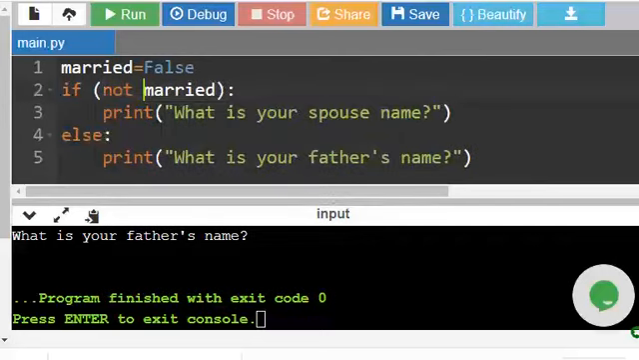If not married, here if not married is equal to true, that means married equal to false means not married equal to true, right? So this block will get executed. What is your spouse name? If not married, what is your spouse name? This way also we can compare. So these are called the logical operators.